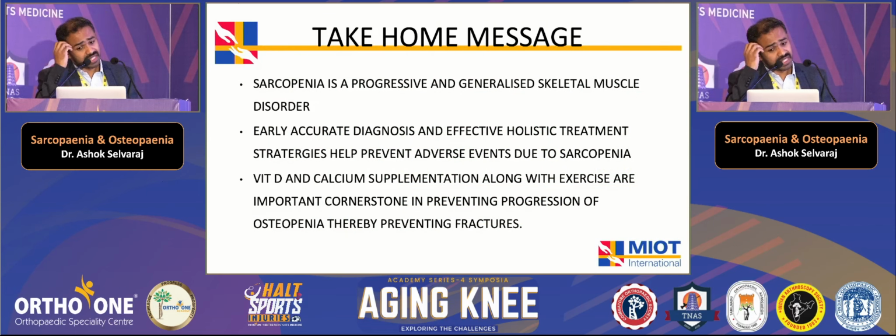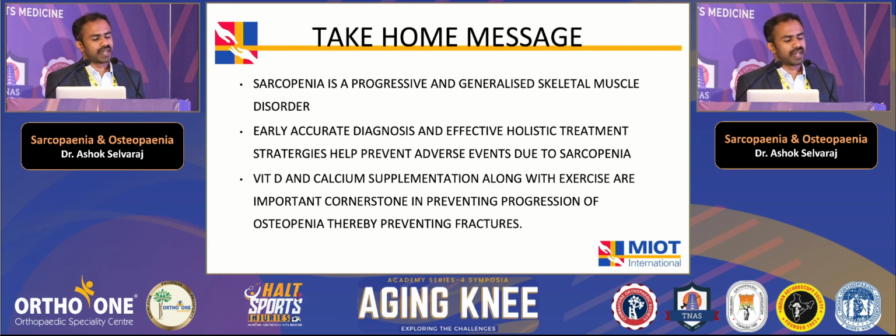So the take-home message is that sarcopenia is a progressive and generalized skeletal muscle disorder. Early accurate diagnosis and effective holistic treatment strategies help prevent adverse events due to sarcopenia. Vitamin D and calcium supplementation along with exercise are important cornerstones in preventing progression of osteopenia, thereby preventing fractures.